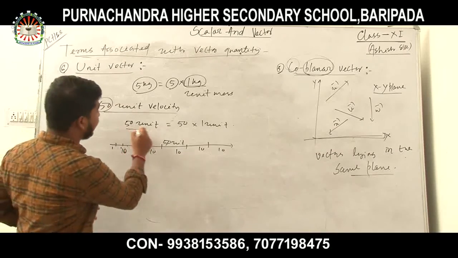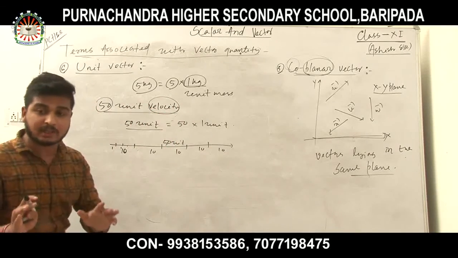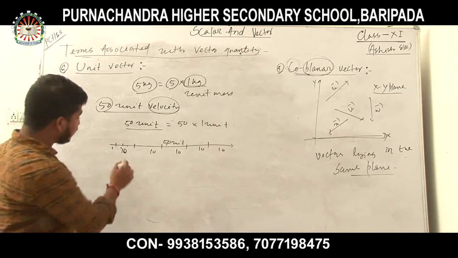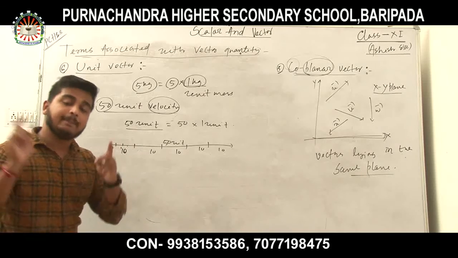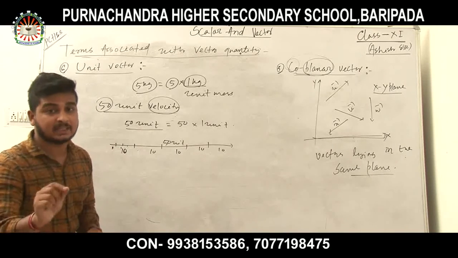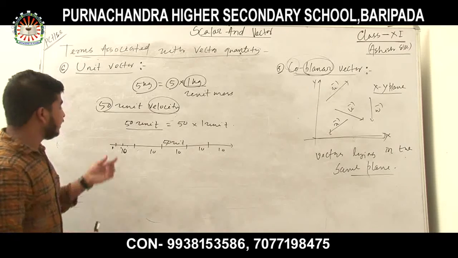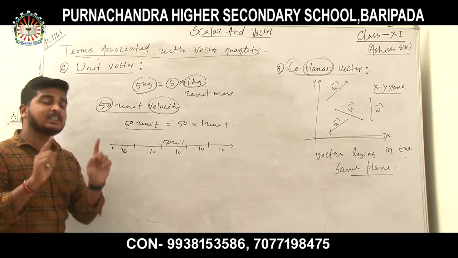Since 50 unit velocity is a vector quantity, 1 unit velocity is also a vector quantity. This is known as the unit vector. Unit vector means the vector having 1 as its magnitude.